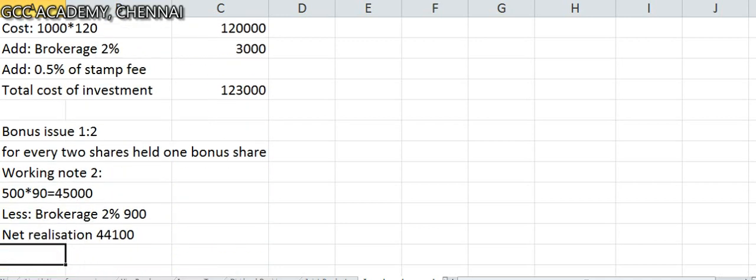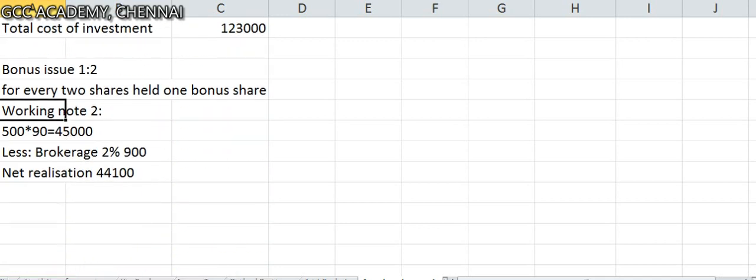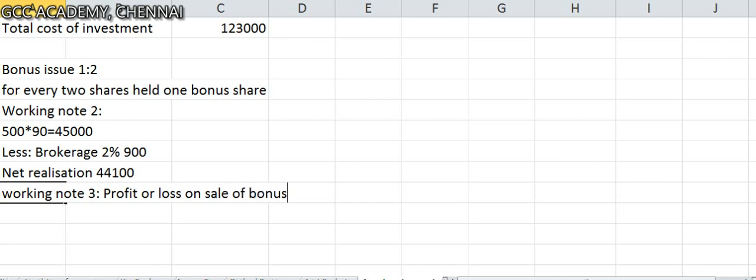So let us come to working note number 3. This is working note number 2, working note number 3. Very important, dear students, profit or loss on sale of bonus shares. As far as investment accounting is concerned, you have to take cost as average cost. He has totally spent 1,23,000 for 1,500 shares, right?